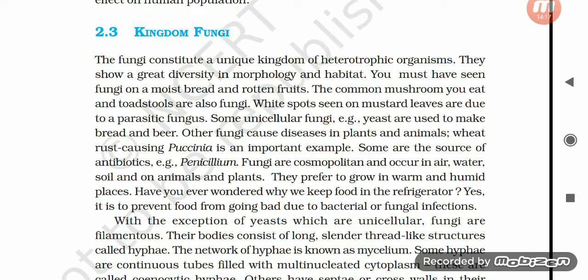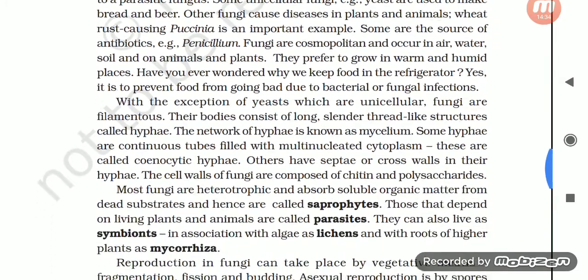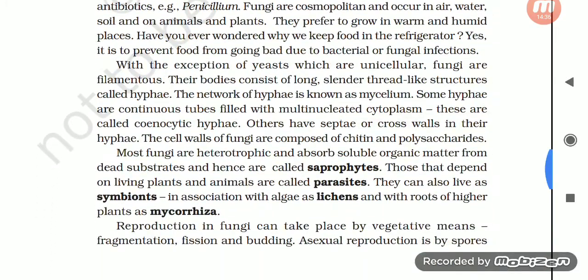Example, penicillin. Fungi are cosmopolitan and occur in air, water, soil, and on animals and plants. They prefer to grow in warm and humid places. Have you ever wondered why we keep food in the refrigerator? Yes, it is to prevent food from going bad due to bacterial or fungal infections. With the exception of yeast, which are unicellular, fungi are filamentous. Their body consists of long, slender, thread-like structures called hyphae. The network of hyphae is known as mycelium.